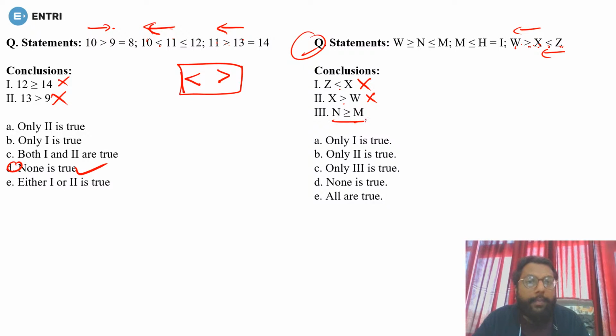Now N to M. So where is N? N is here and M is here. So N to M, this is less than equals to, but they have greater than equals to, so this is also wrong. So none is true, that is option number D. For both, none is true will be your answer. Yes, right.